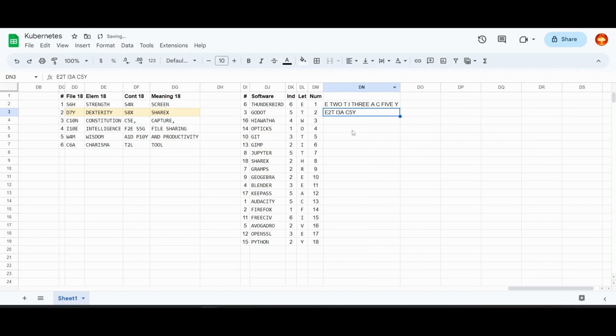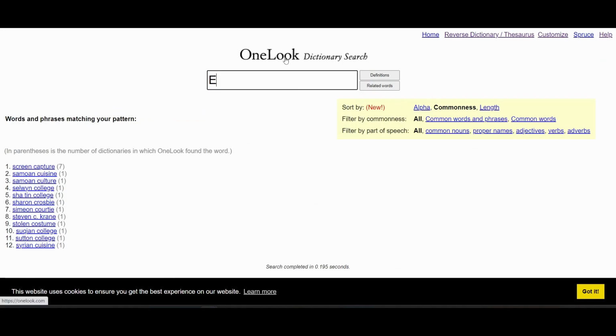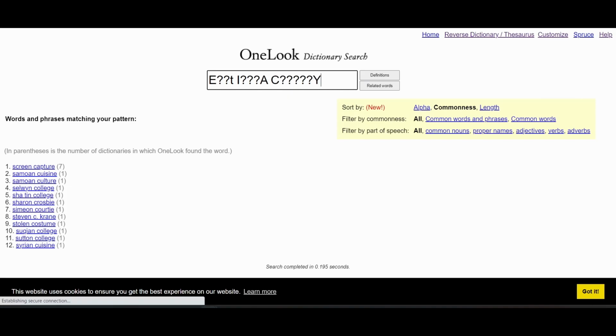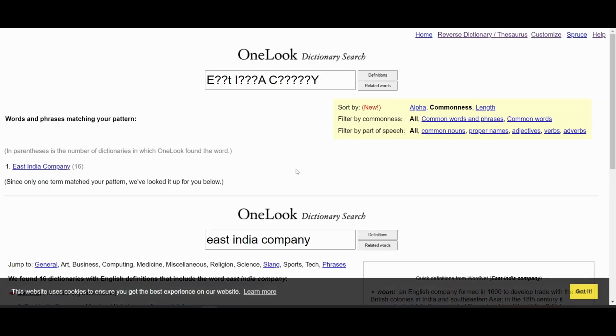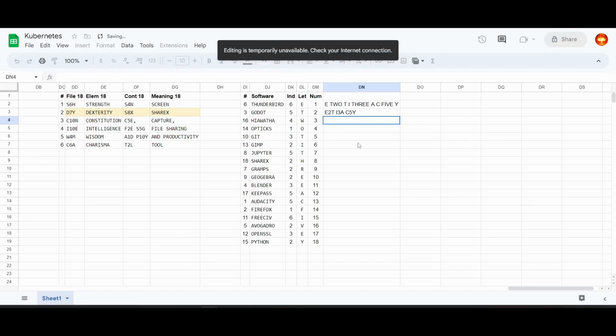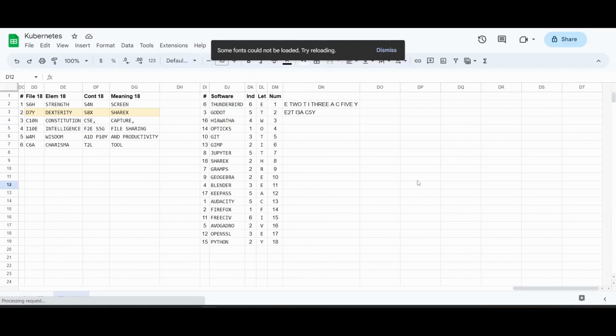I wonder if just putting that into one search will tell me that soon. East India Company. That seems like a good answer. Although I just lost my internet connection, it looks like, so one second.